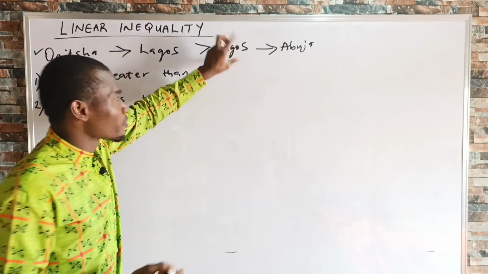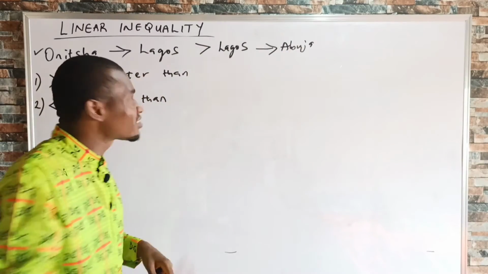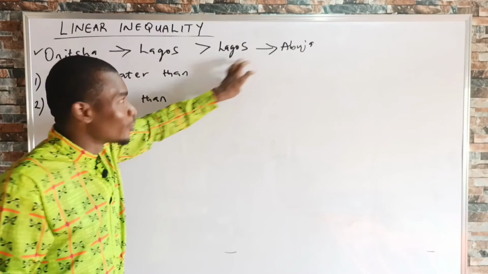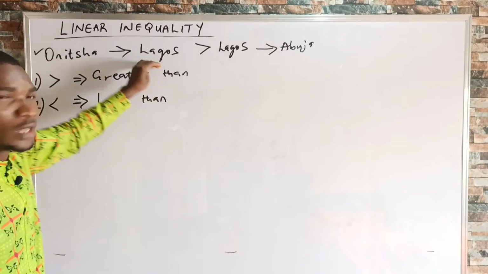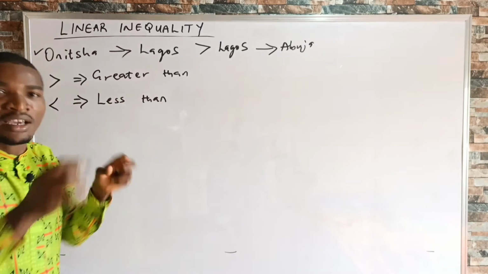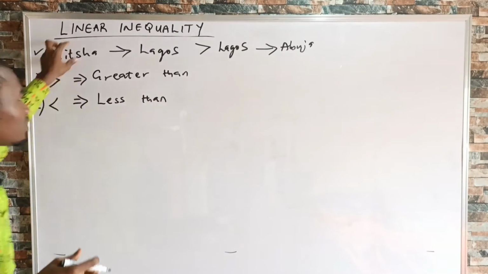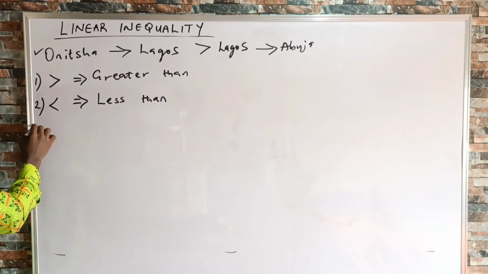But when you want to reverse the statement by reading it from the right hand side, you will say that the distance from Lagos to Abuja is less than the distance from Onitsha to Lagos, so that the statement will not lose the meaning of the message it portrayed initially.